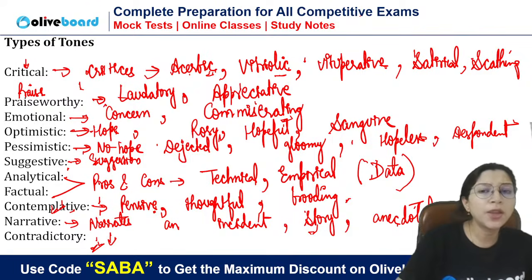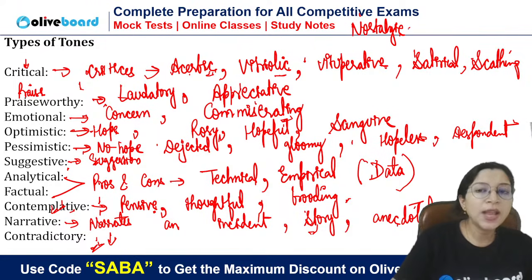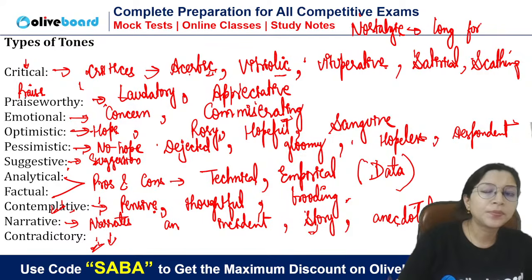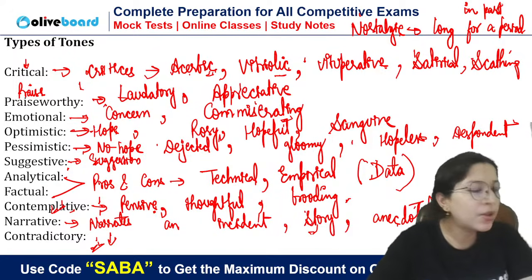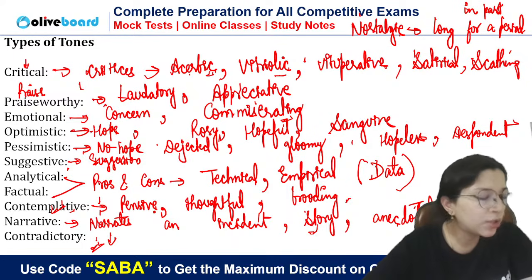See, so many tones are there. You can get nostalgic. Many people think that nostalgic and narrative are the same. Nostalgic means when you long for a period in the past. Long for means desire. देखिए, एक है कि मैं सिर्फ अपने चाइल्डहुड के बारे में बता रही हूँ आपको कि when I was in my school, then I used to do all this. So for this you will say narrative. The tone will be narrative.